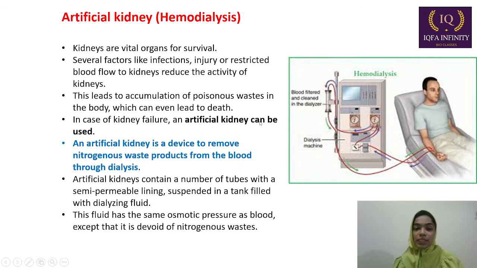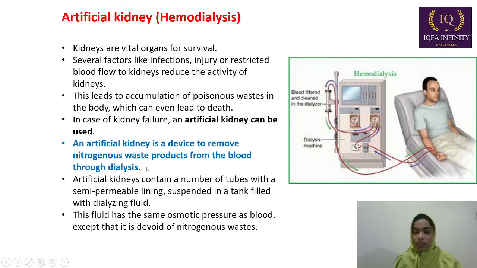An artificial kidney can be used. If a condition appears in which the kidney is not able to work properly and it is so bad that the patient's kidney has failed, then we use an artificial kidney. An artificial kidney is a device to remove nitrogenous waste products from the blood through dialysis.